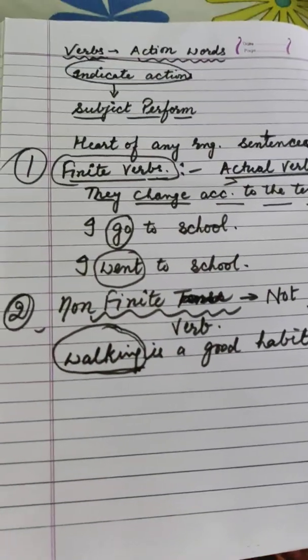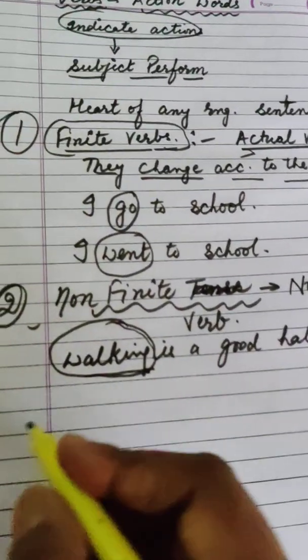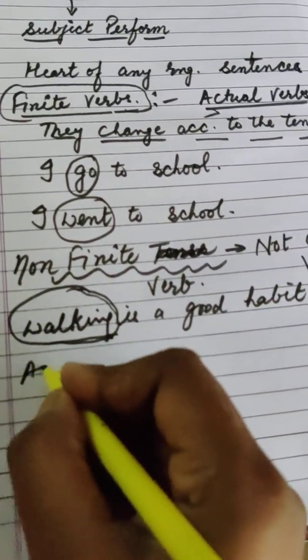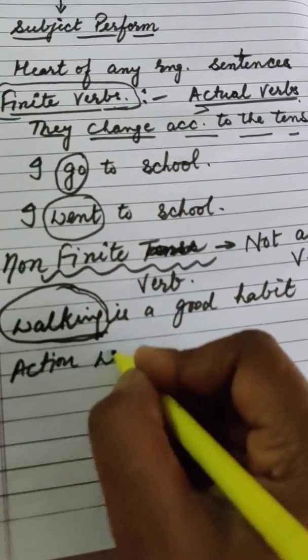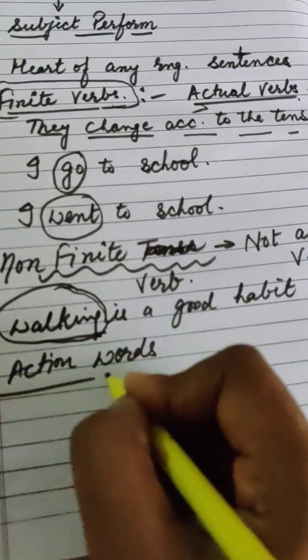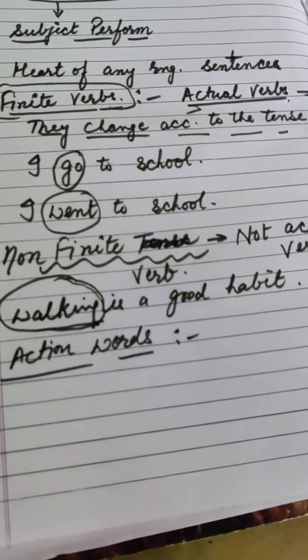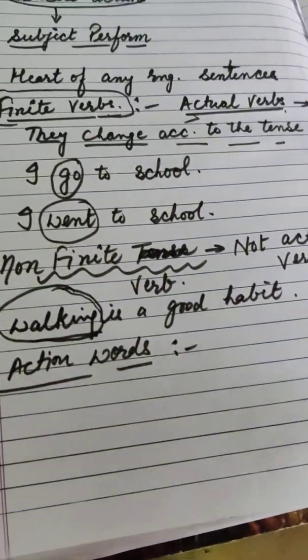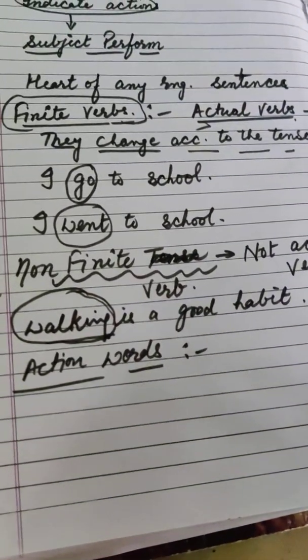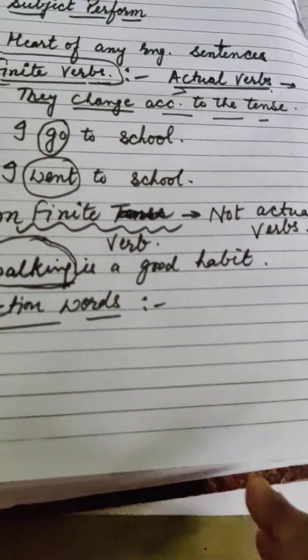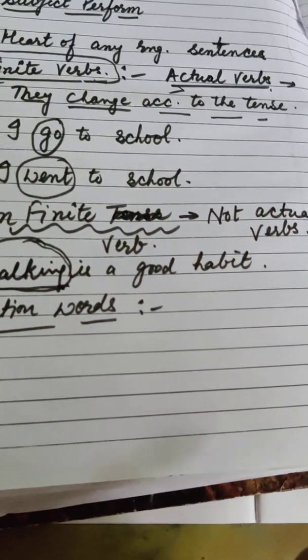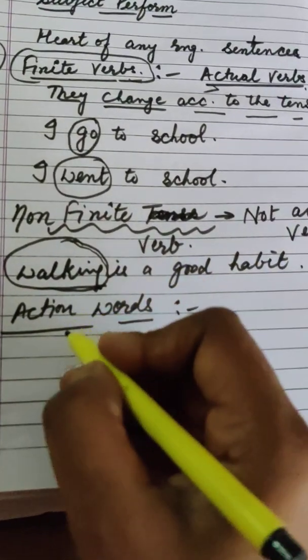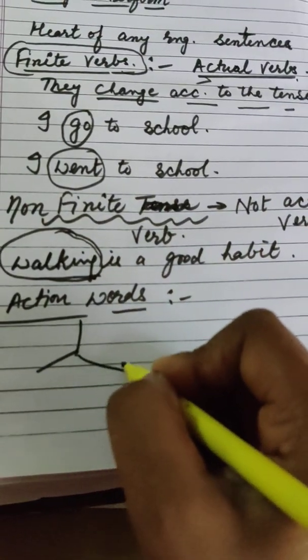Next comes action words, and we have read about action words many times. So what are action words? Action words are those words which indicate actions, as I have discussed. Now we have two types of action words.